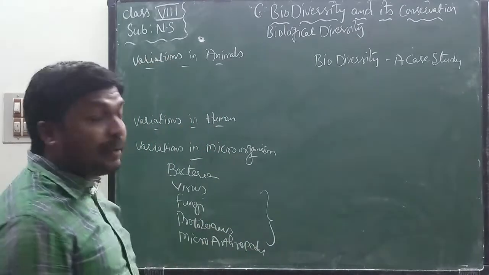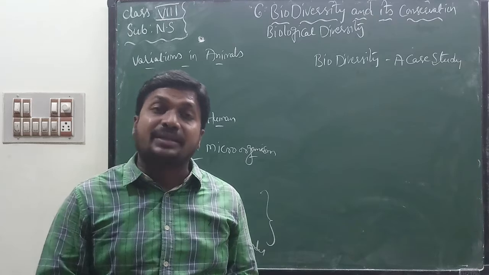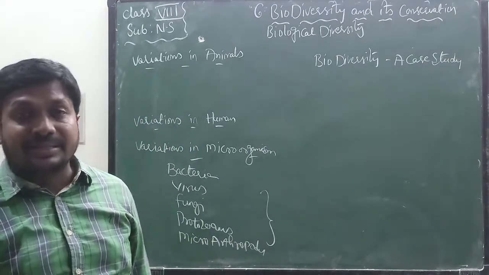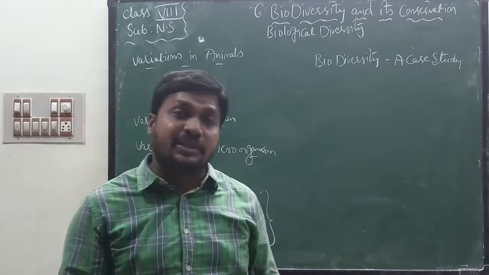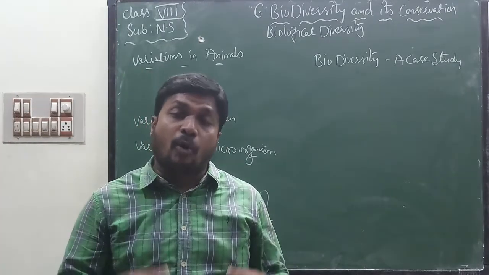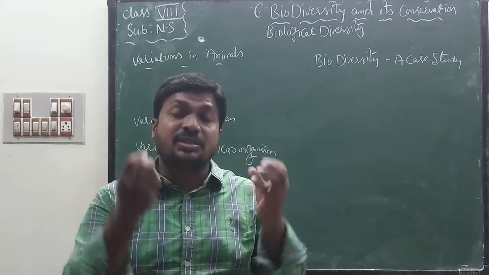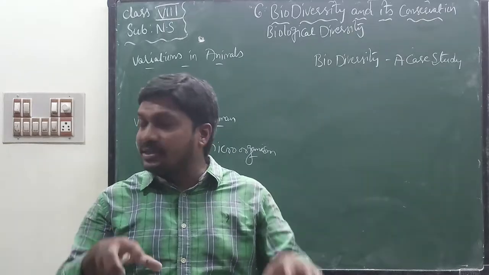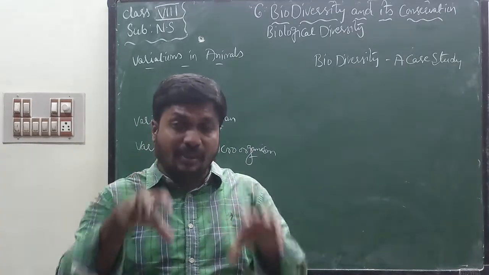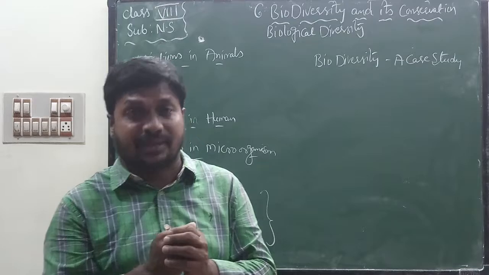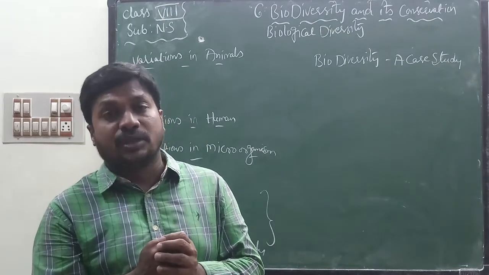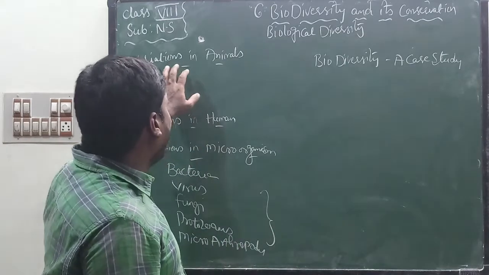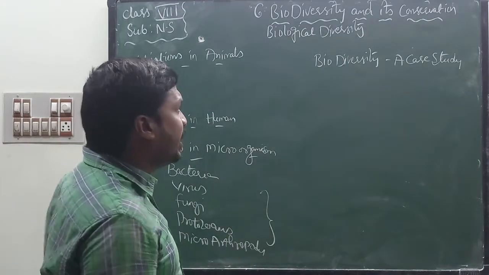Based on this, we concluded that different animals have different variations. No two animals look the same. These variations may be present in their height or weight or body structure or hair or horns, nails, hooves. Hooves means some animals have shoe-like structures in their legs. They are known as hooves, and their hooves also differ from one another. So this is about variations in animals, humans and microorganisms.